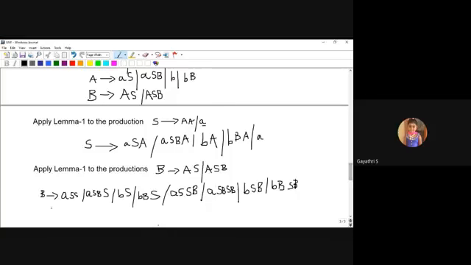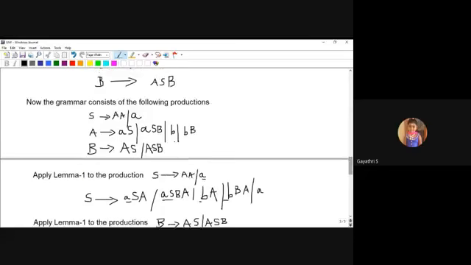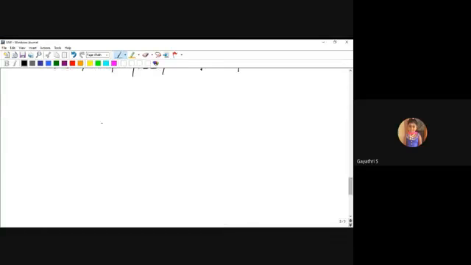So almost all start with a terminal. The B production, the S production also, all start with terminals. Coming to the A production also, all start with terminals. The final answer. So the A production is A, ASB, B, BB.